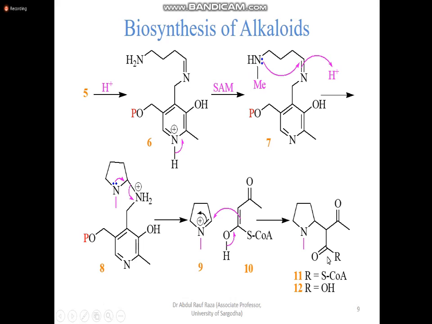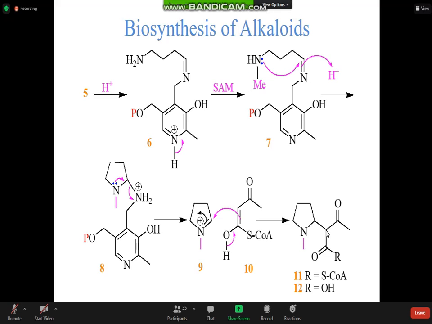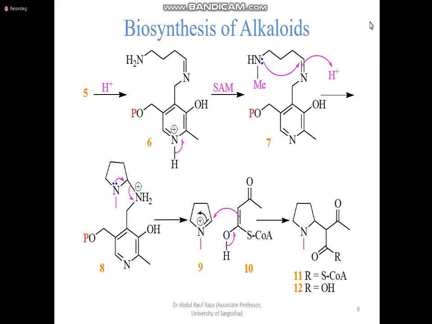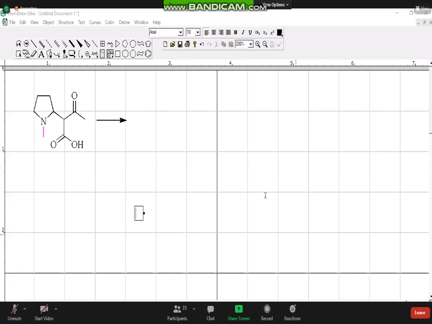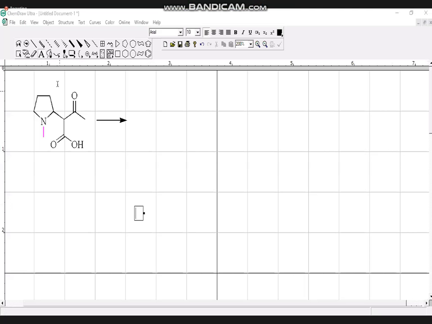Once decarboxylase works on this, it shall remove carbon dioxide from here, so we shall have a hydrogen at this position. Let me draw this. So what shall we get? We shall get this molecule. You see, the acetyl coenzyme has been hydrolyzed, and we get a carboxylic acid.